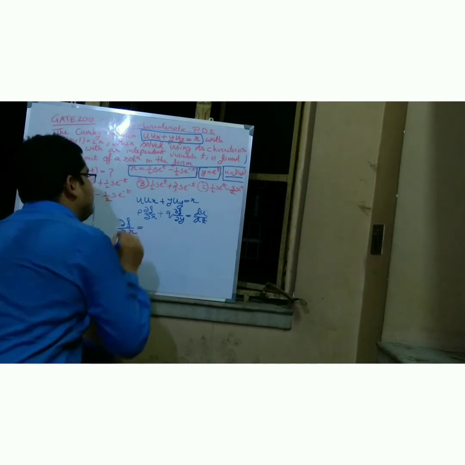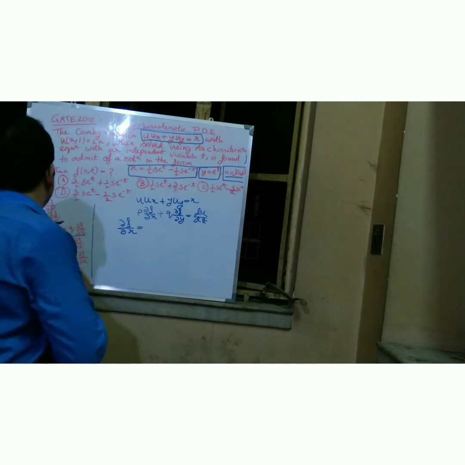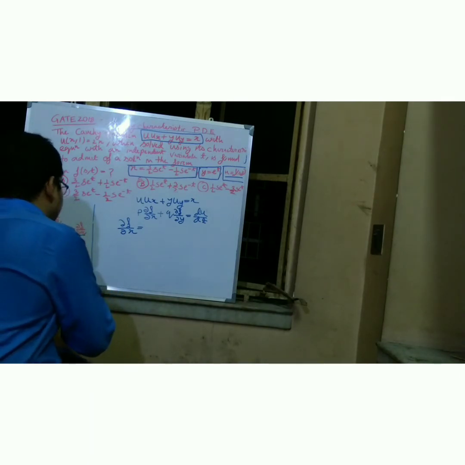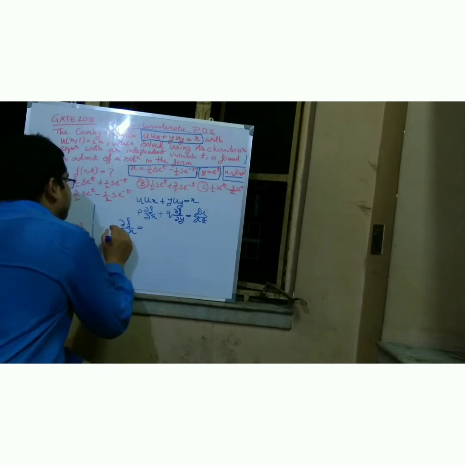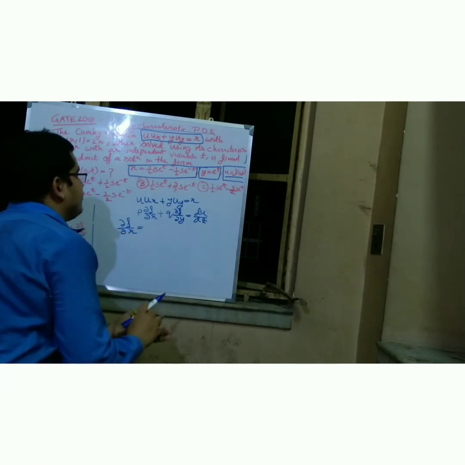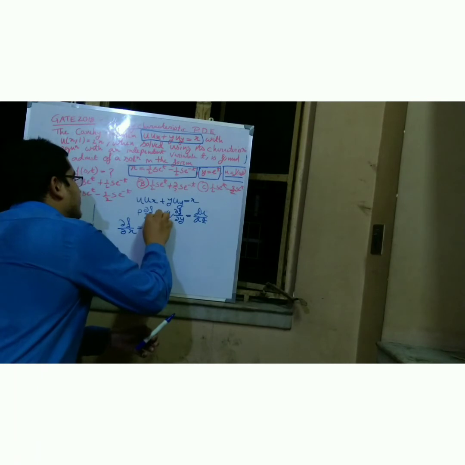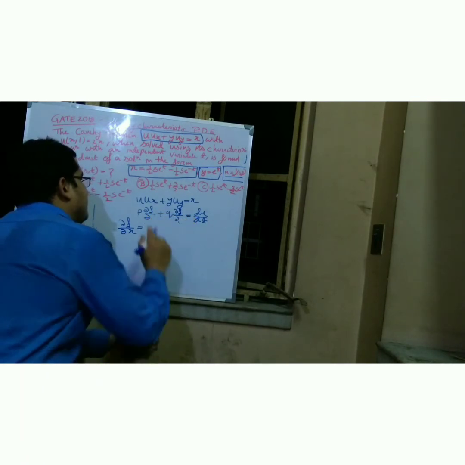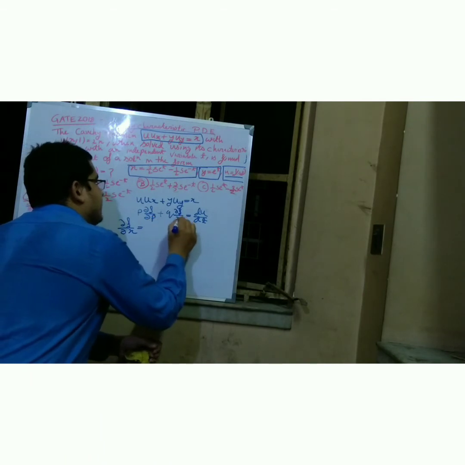Now del f by del x, whatever I need. So friends, you will see that del f by del p means dx by dt, and del f by del q.